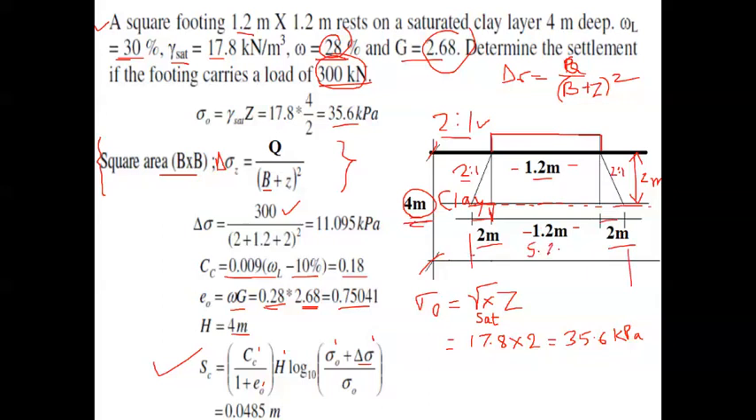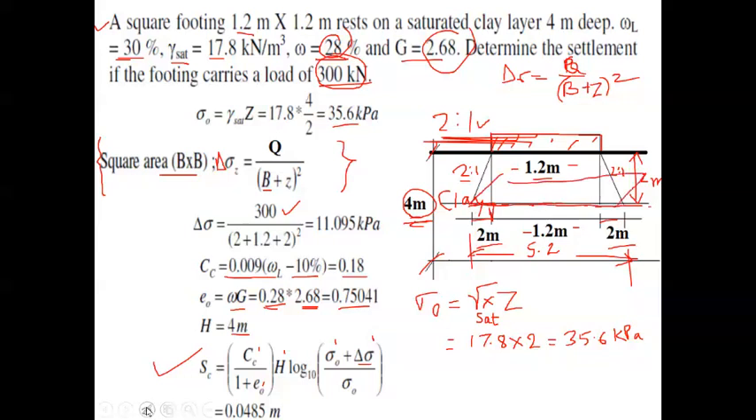5.2. Okay, 5.2. So this is nothing but the dispersed area, from here to this side. Since we are considering a square footing, the dispersed area will also be in the form of a square.